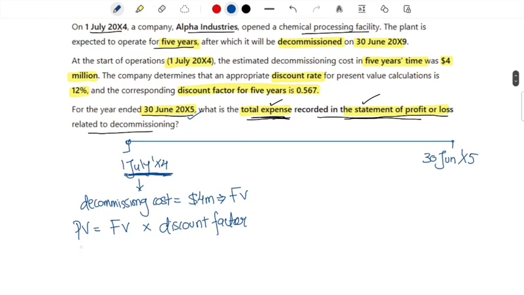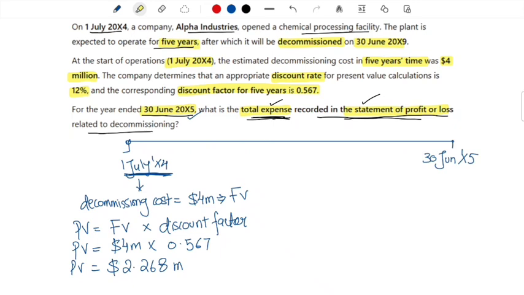All right. The present value will be as follows. The future value is how much? It is 4 million, and you will multiply it with the discount factor, and once you put this into your calculators, you will obtain the answer as $2.268 million.